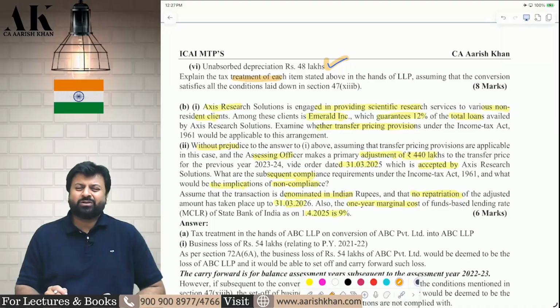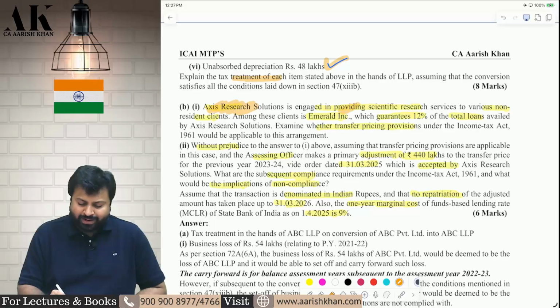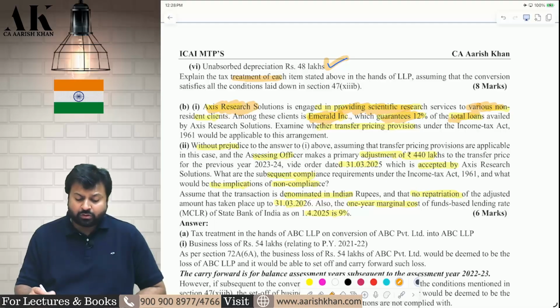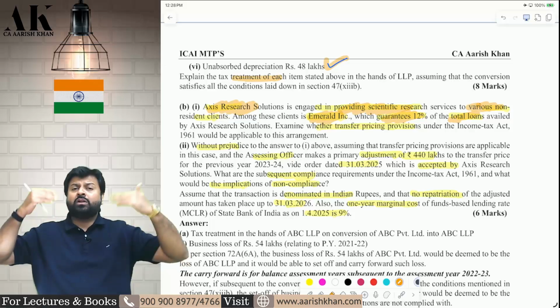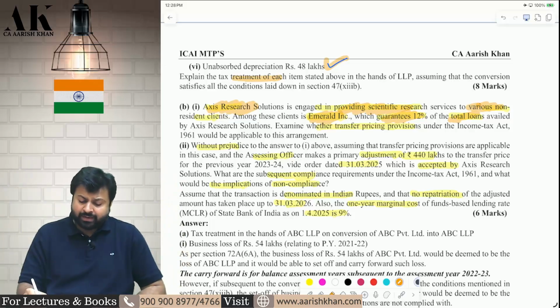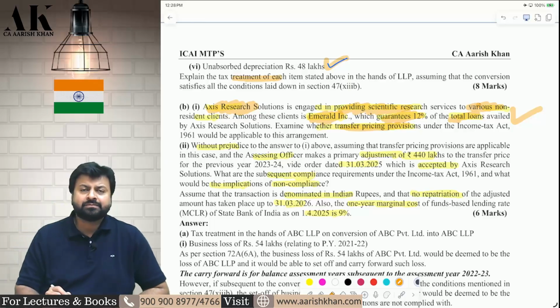Next question is a very simple question on transfer pricing. There is a company, Access Research Solution, which is providing scientific research services to various non-residents. One of the clients is Emerald, which guarantees 12% of the total loan. So if one enterprise guarantees at least 10% of the total loans of another entity, then both of them are deemed to be associated enterprises. Therefore, transfer pricing provisions will be applicable in this case.